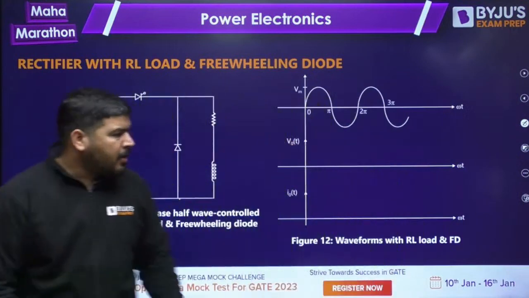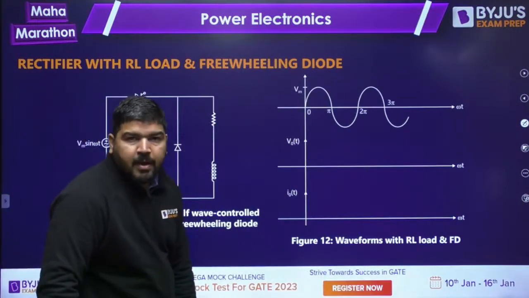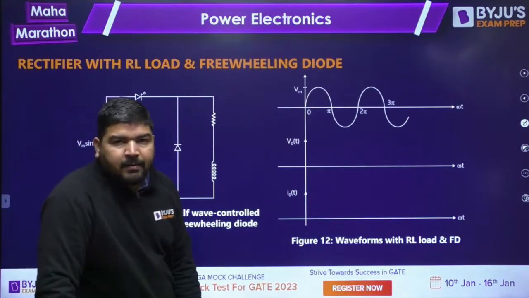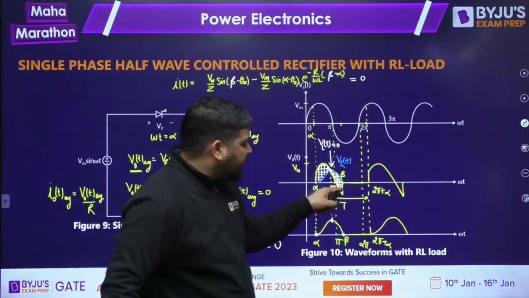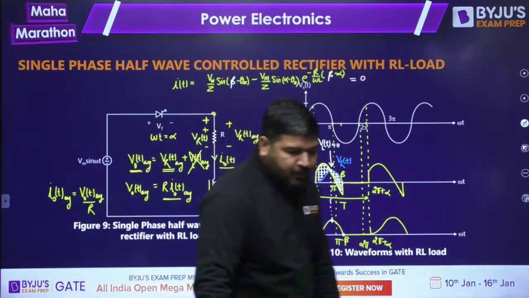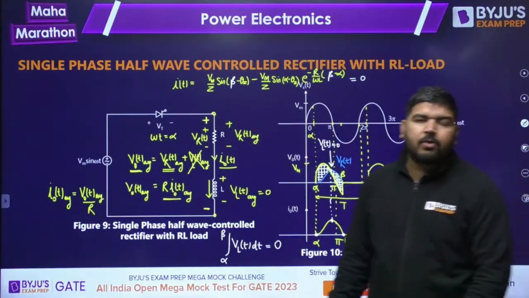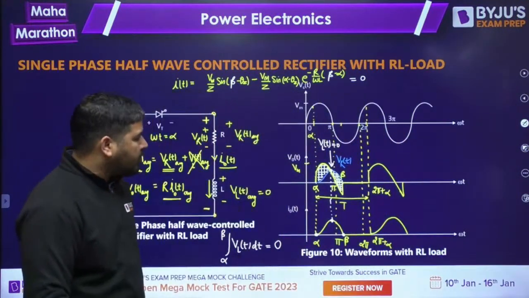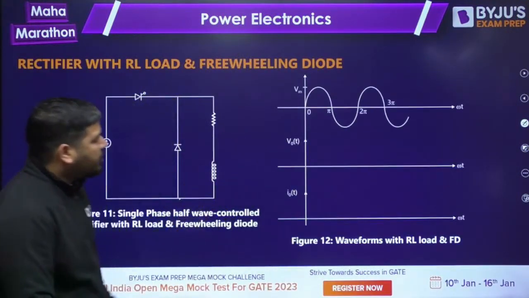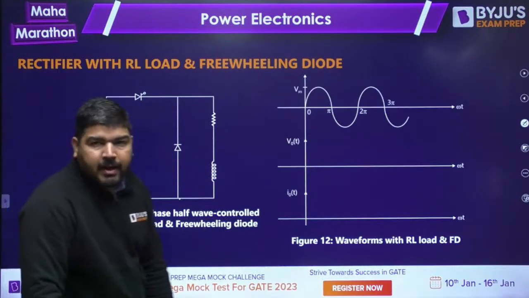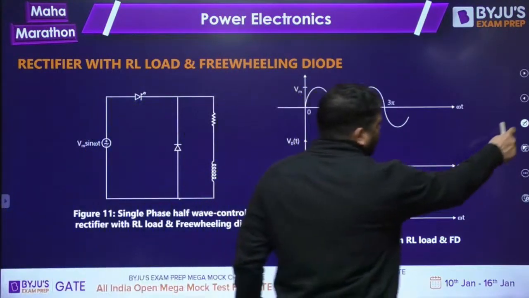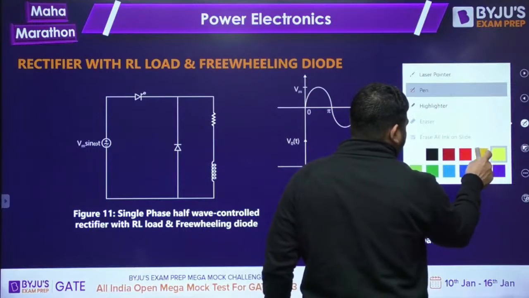In the next case we have a freewheeling diode. Now in the freewheeling diode case, what will happen? This voltage will never go negative. Whenever you have a freewheeling diode, voltage will never go negative. Now how to draw the voltage wave shape? Firing angle is alpha again. So let's draw the voltage wave shape.